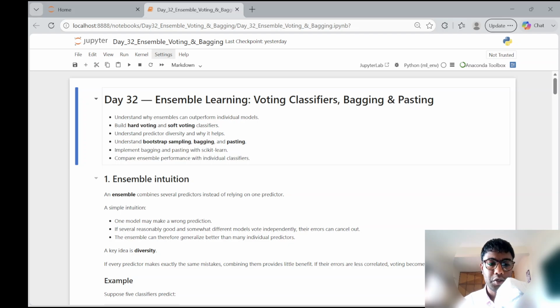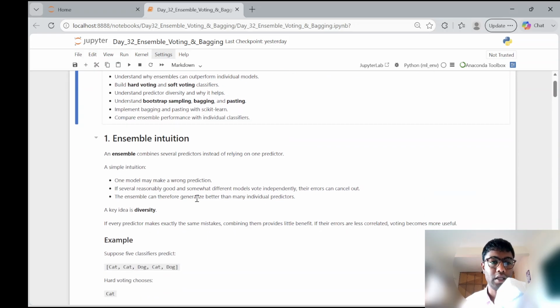In this day 32 learning, we are going to be starting off with Ensemble Learning. It involves voting, bagging, pasting, and a few other concepts. So let's understand Ensemble in a very simple and easy way.